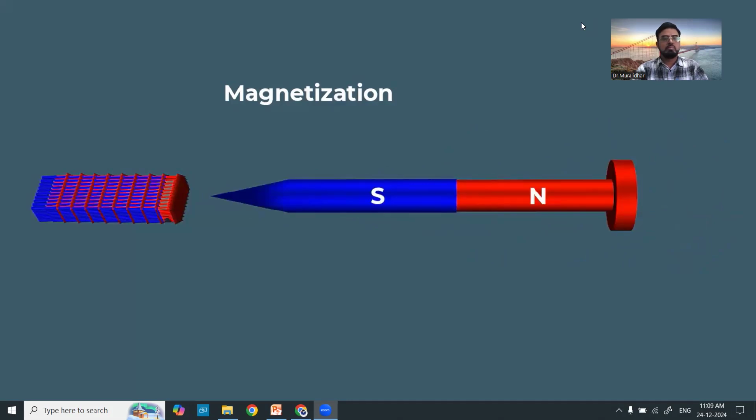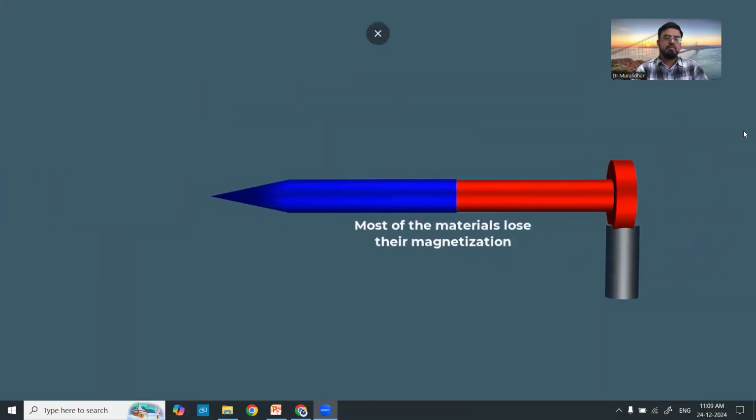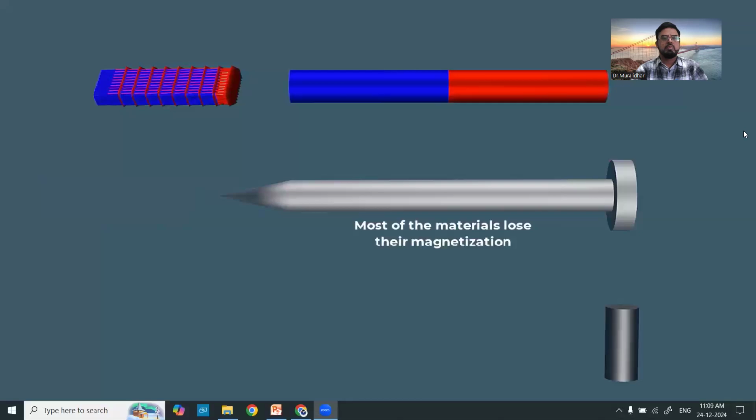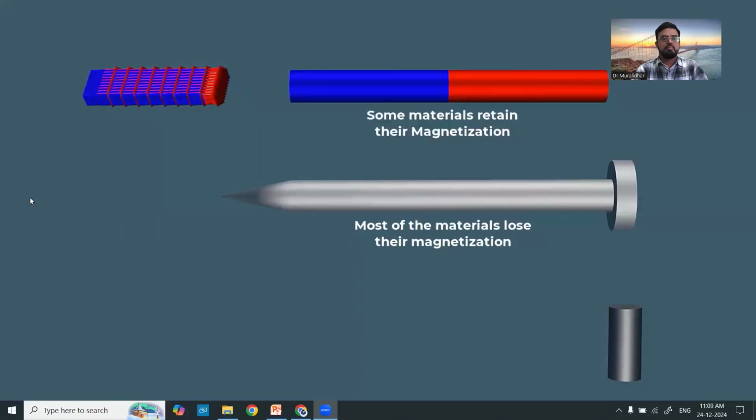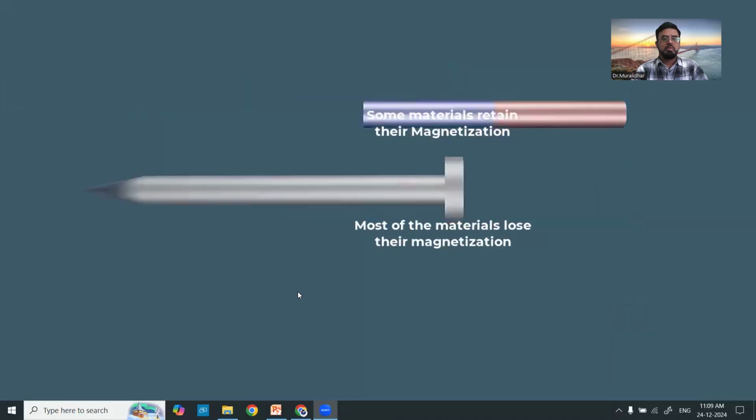In this way, a material becomes magnetized. The process by which a material becomes magnetized, acquiring magnetic properties, is called magnetization. When the external magnetic field is removed, most materials lose their magnetization, while some materials retain their magnetic field even after the removal of the external magnetic field.